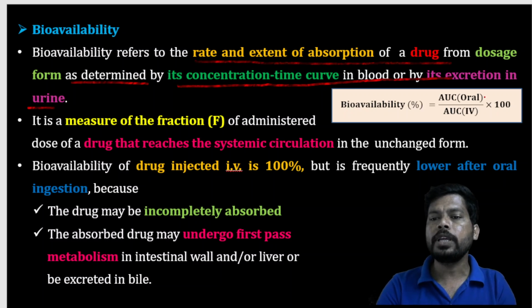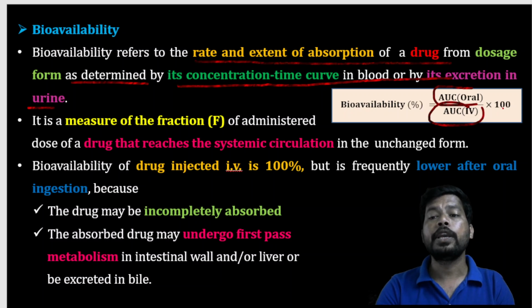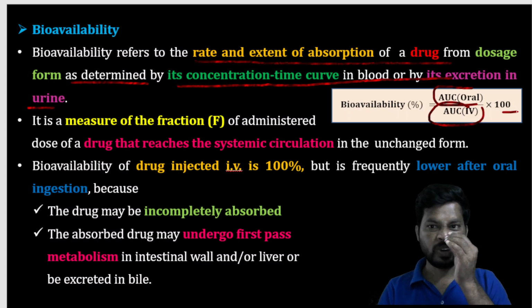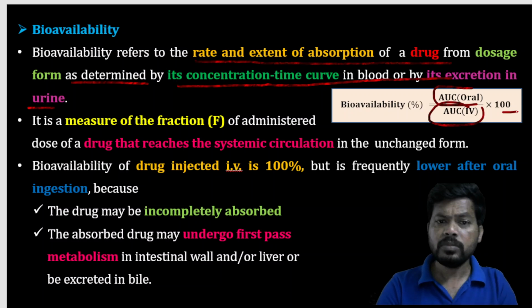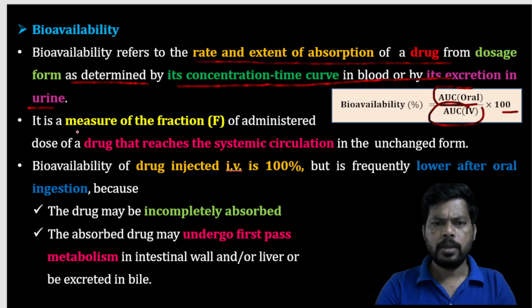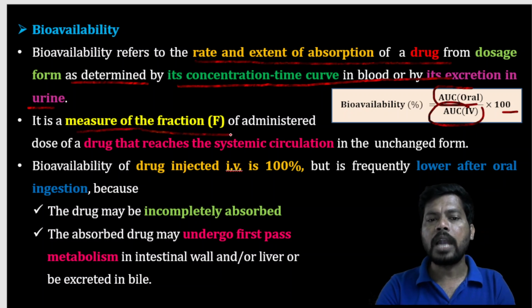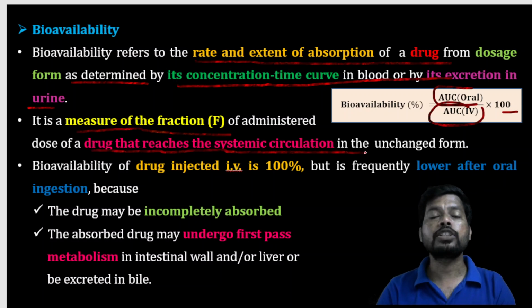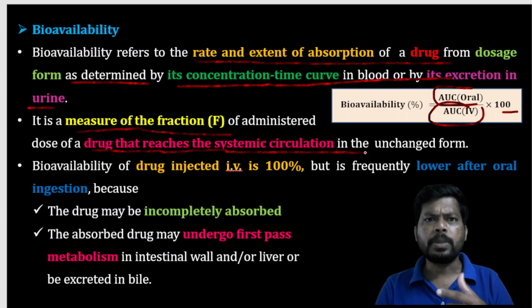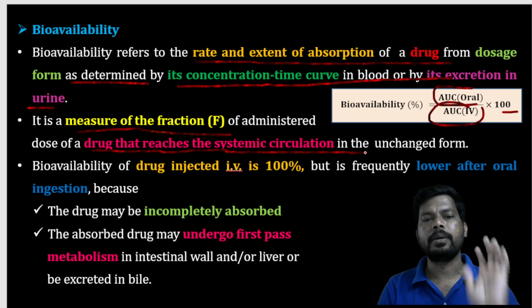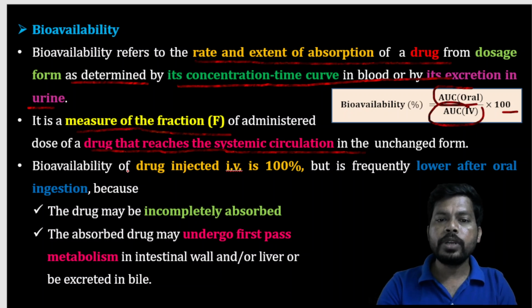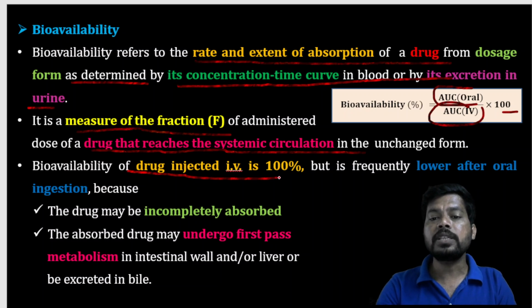So bioavailability is AUC, area under curve oral, divided by AUC, area under curve IV, into 100. IV is nothing but in the blood. So bioavailability is a measure of the fraction of administered dose of drug that reaches the systemic circulation in unchanged form. What is bioavailability? It is a measure of how much concentration of drug is present unchanged in the blood. So the bioavailability of a drug injected IV is 100%.